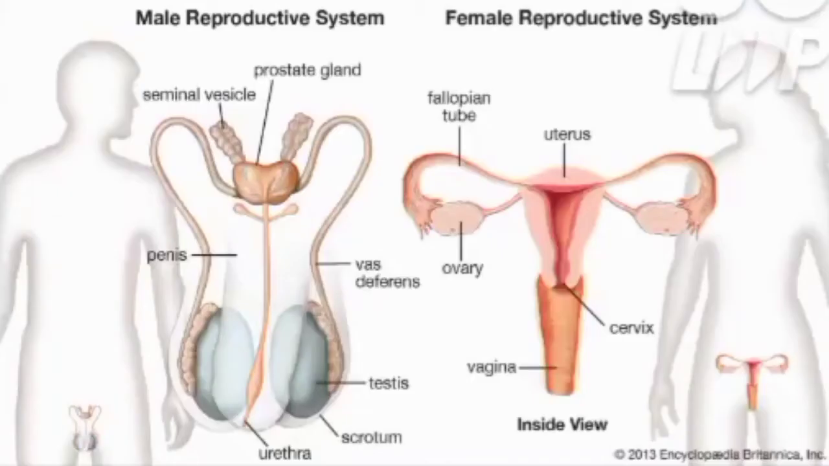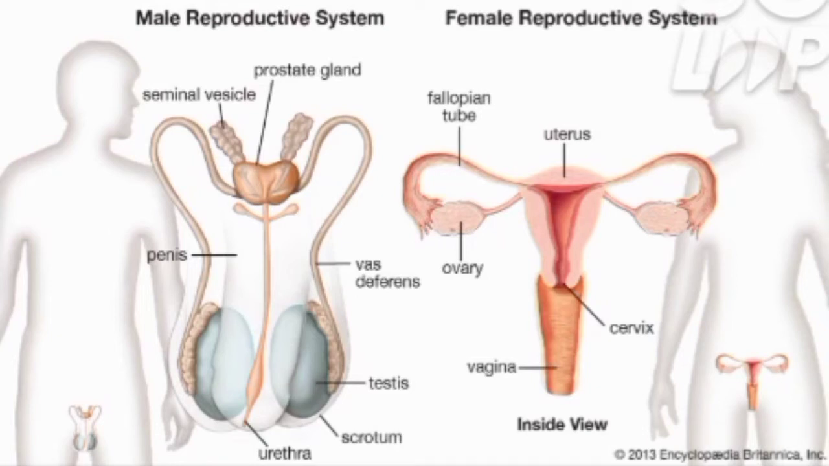Here is a general overview and diagram of the male reproductive system and female reproductive system. You can see clearly the difference between the male and female reproductive systems. The gonads of females are ovaries while the gonads of males are testes.